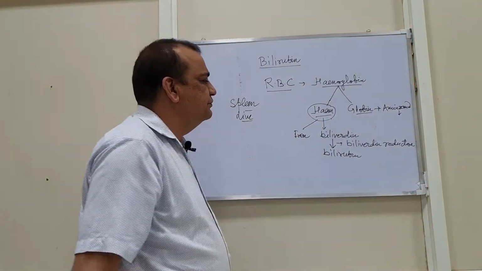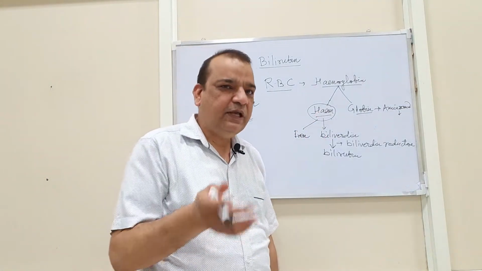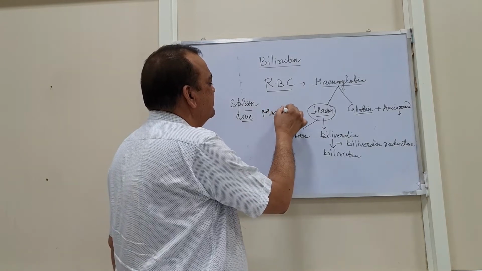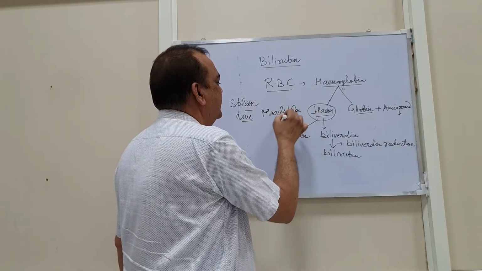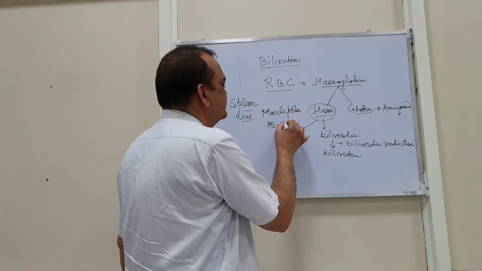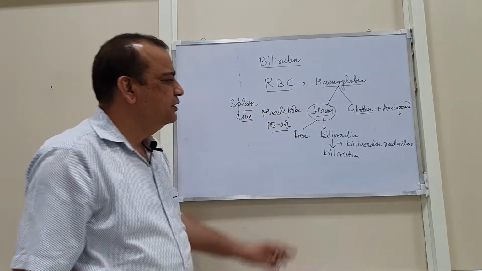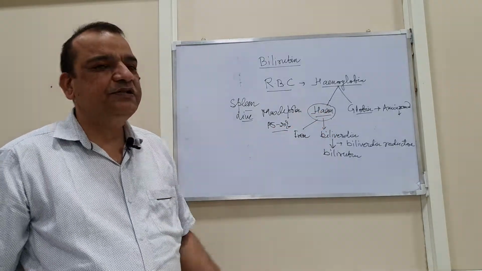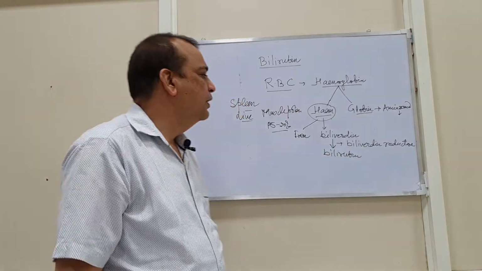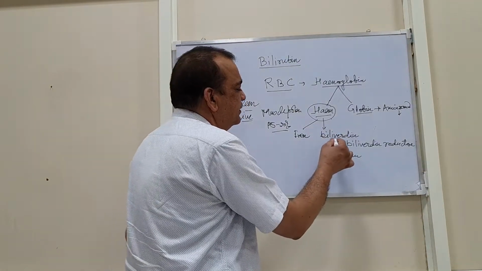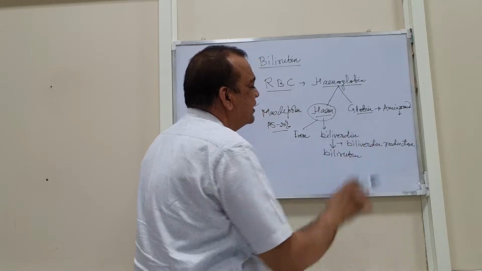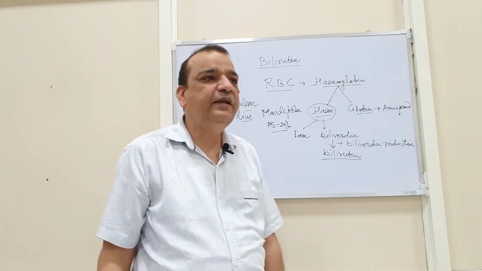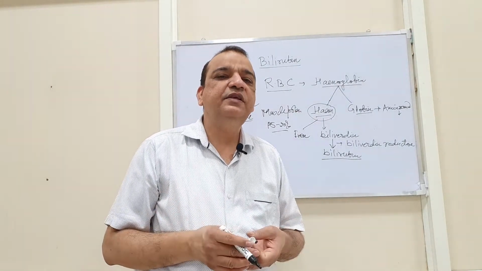The rest of the heme-containing proteins, such as muscle protein as well as the liver, contribute almost 15 to 20%, but the majority of this biliverdin is released from the disintegration of the heme. So from the biliverdin, under the influence of biliverdin reductase, the bilirubin is produced and is released into the blood.